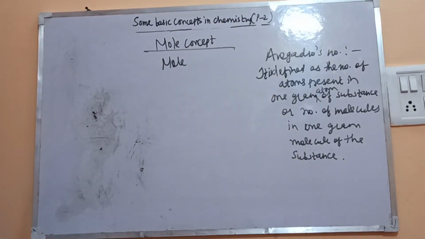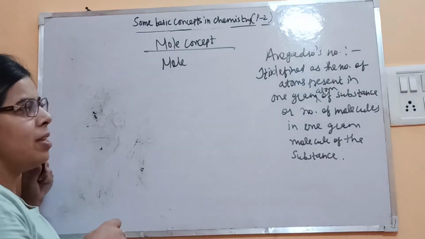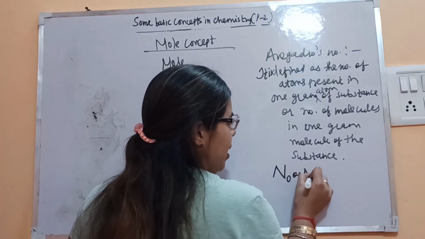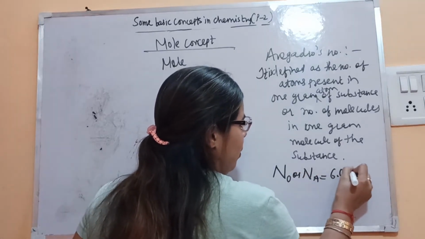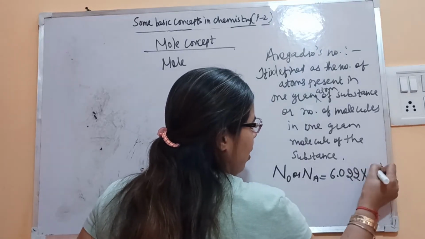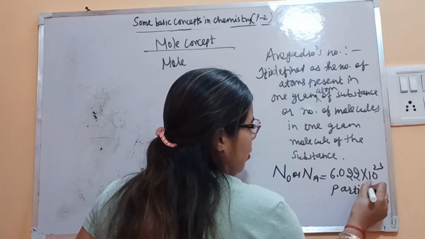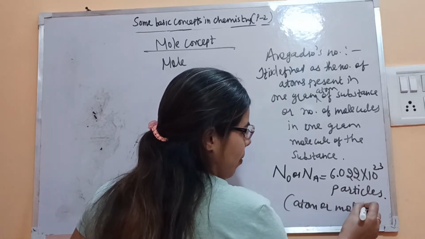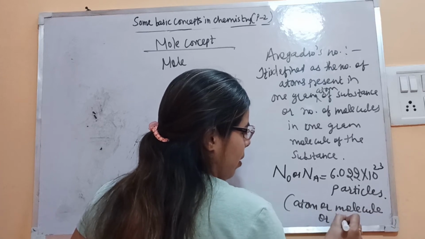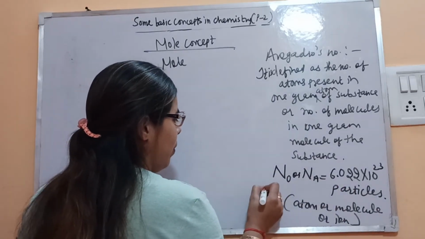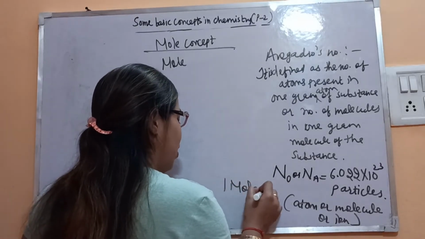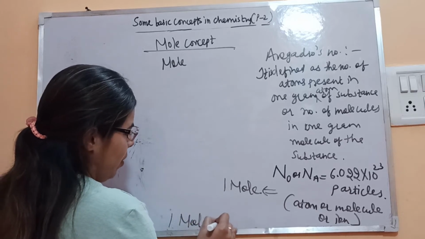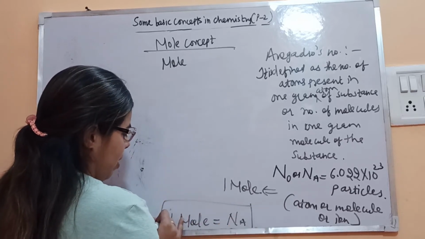Then mole concept. So this is Avogadro's number. We know that Avogadro's number is represented by N naught or Na, which is equal to 6.022 into 10 to the power 23 particles. Now these particles can be anything, either atom or molecule or ion. Now this number is equal to 1 mole. Fine. So we can say that 1 mole is equal to Avogadro's number.